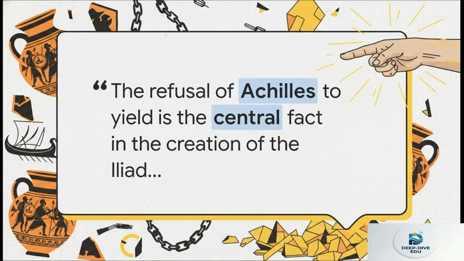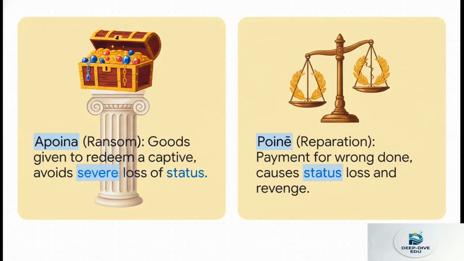But as scholar Donna F. Wilson points out, we've actually been reading Achilles' anger all wrong. It is absolutely not a tantrum. It's a highly calculated rejection of a deeply flawed, manipulative system. It turns out, the whole conflict between these two guys hinges on a sort of tournament of definitions between two very specific ancient Greek words.